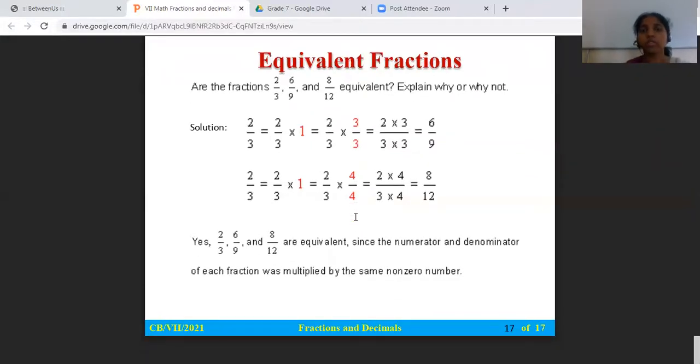This is about equivalence. So we know what are fractions, like fractions, proper fractions, improper fractions, like and unlike fractions, decimal fractions, unit fractions, and equivalent fractions. Now, based on this, we will solve some questions so that the concept is very clear to you all. We are going to solve from the exercise. So you have your textbook, right? From that textbook itself, I'm going to solve a few of the problems.